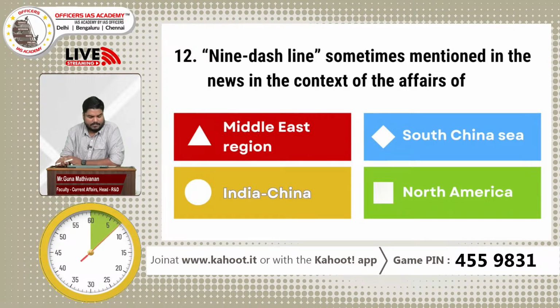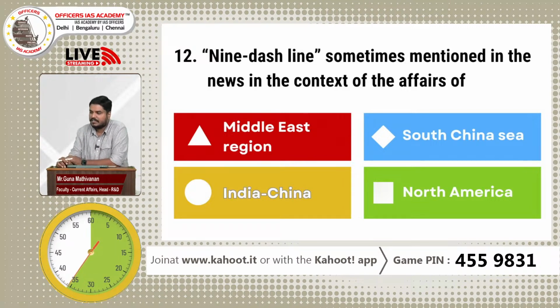Question number 12, again it is related to map, I guess. The 9 dashed line sometimes mentioned in the news is in the context of the affairs of Middle East, South China Sea, India, China and North America.